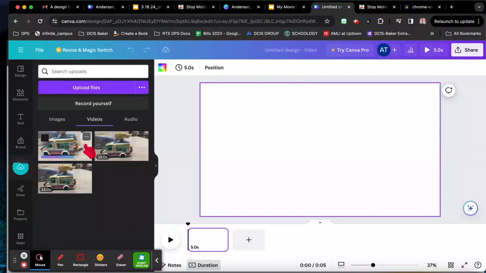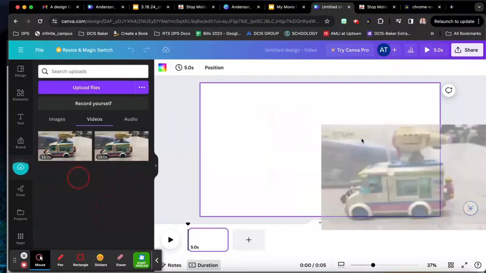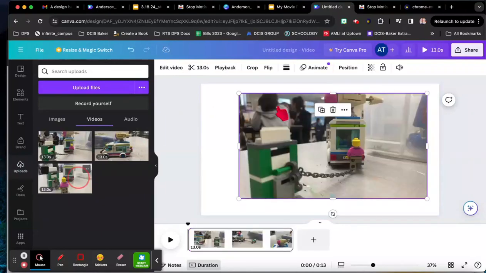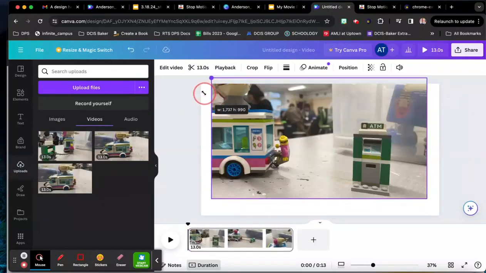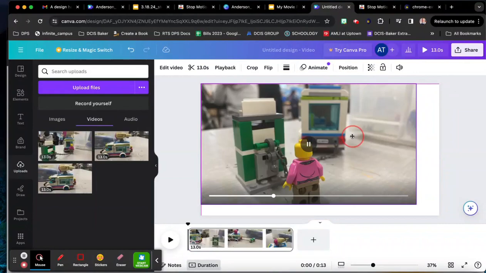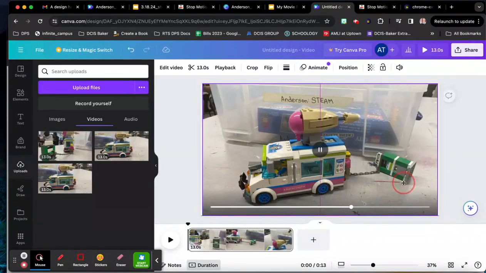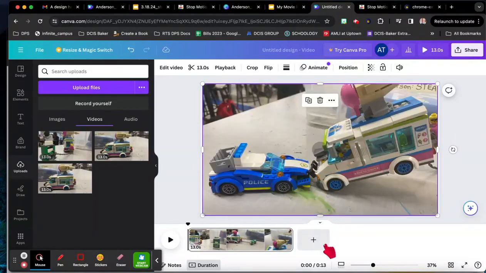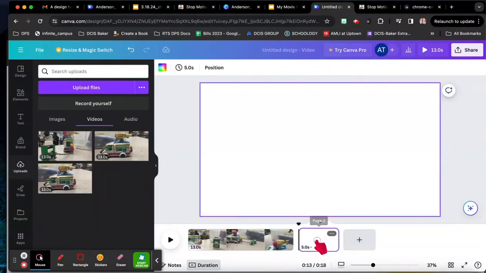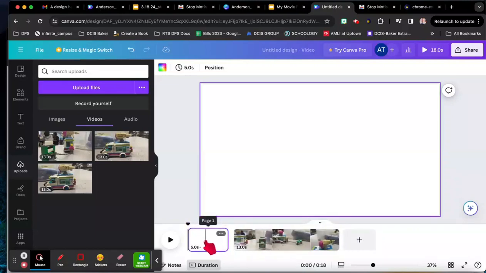It is currently uploading right now. It's the same video that I've used several times today. You just click and drag the movie into the screen, and you can resize it. You can add a background. You can add a movie title with this little plus to add a page. Okay, it's your choice what you do with this part.